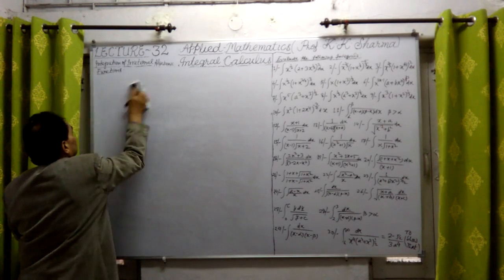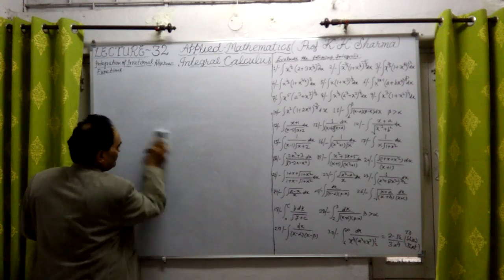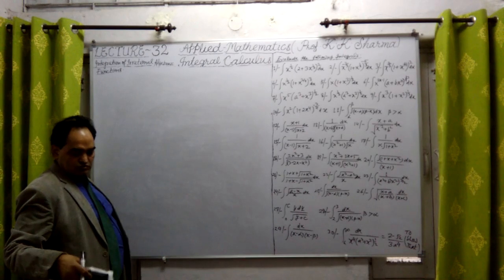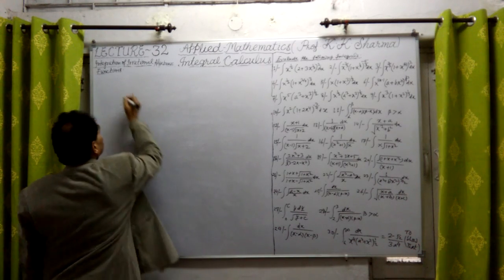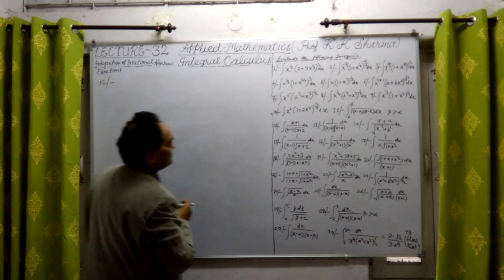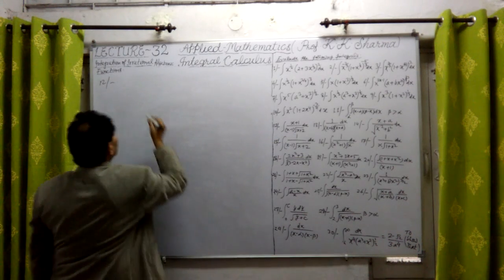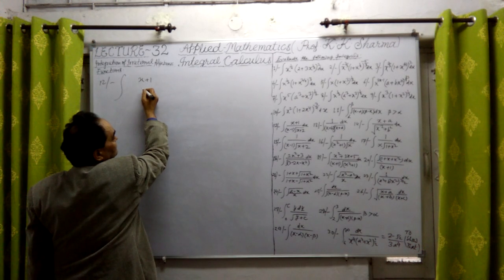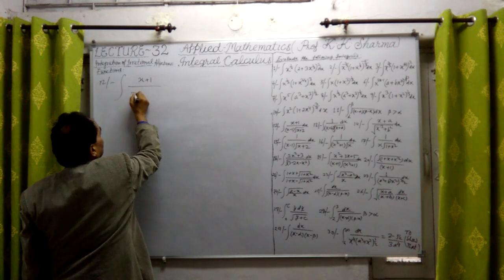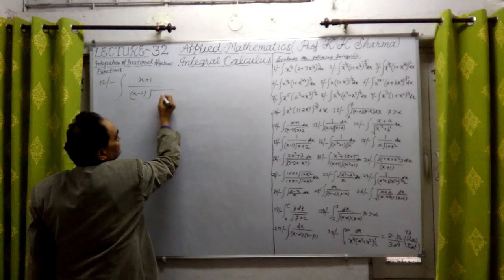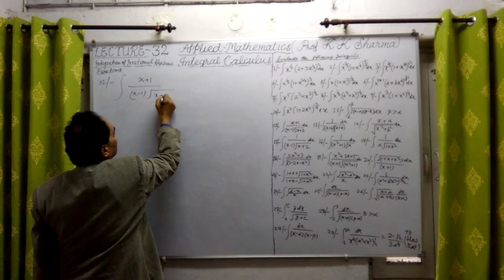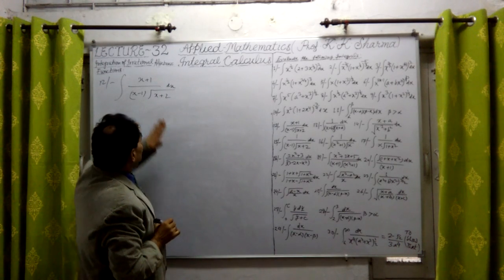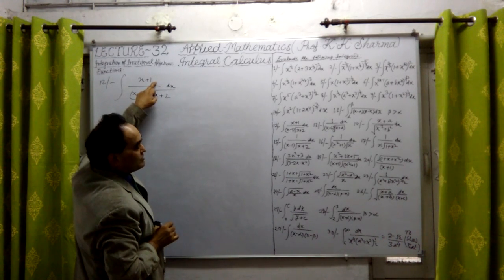Now question number 12, let's see. Question number 12 here: this is x plus 1 upon x minus 1 under root, x plus 2, dx. Now here we have got a linear fraction, and in the numerator also a linear expression.